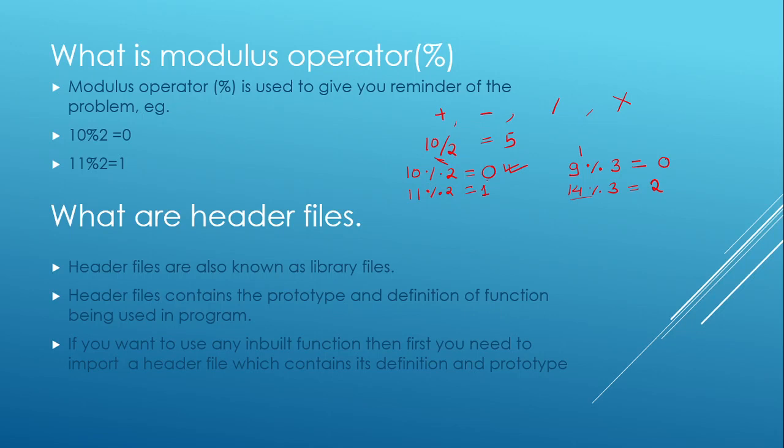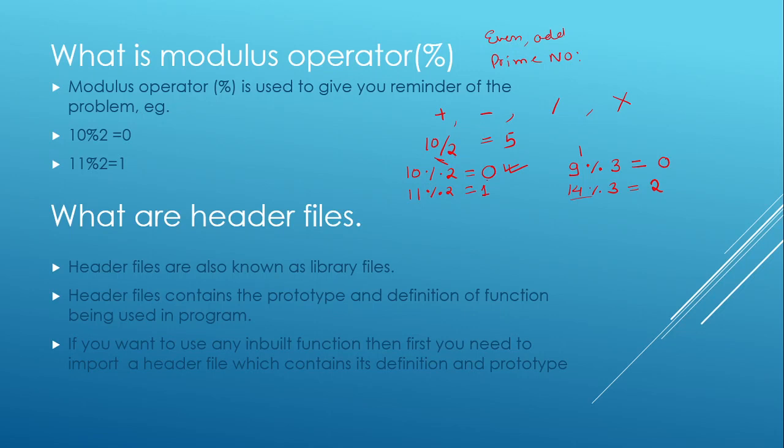The mod operator is basically used when you are supposed to find even or odd, or in the program of prime numbers. In the case of even or odd, I want to check whether a particular number is completely divisible by 2 or not. In the case of prime numbers, I want to check whether the particular number is divisible by either 1 or by the number itself.